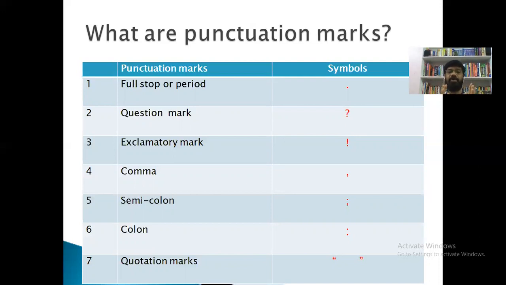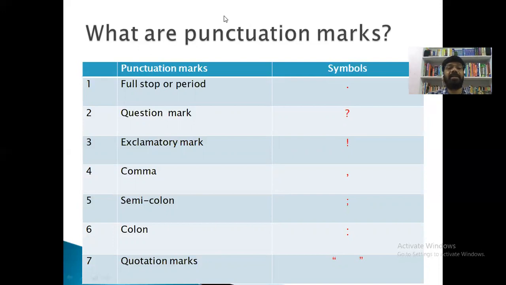Because those 15 punctuation marks are frequently used in our writing, so they are more important than the other punctuation marks, right? So let us talk about those 15 punctuation marks briefly, not in detail. We will talk about punctuation marks in detail in our coming classes, right?